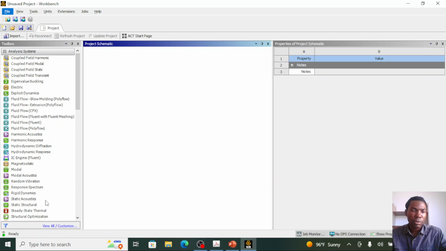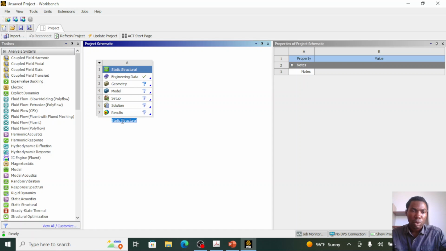We need to drop the static structural solver. We need to select and drop the static structural solver from the left-hand side of the screen to the middle of the screen, as you see on the screen.